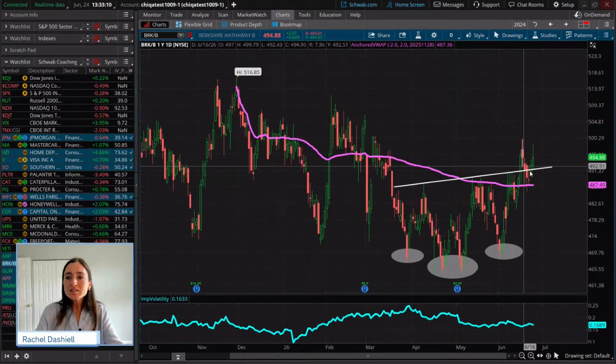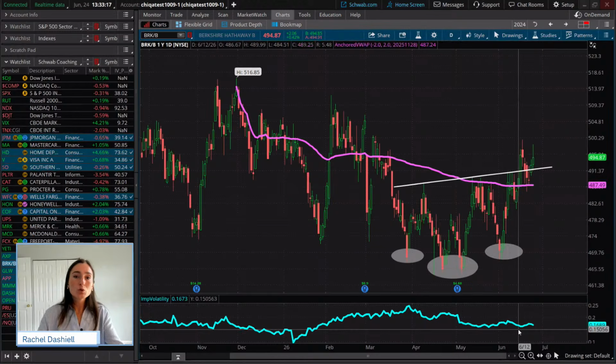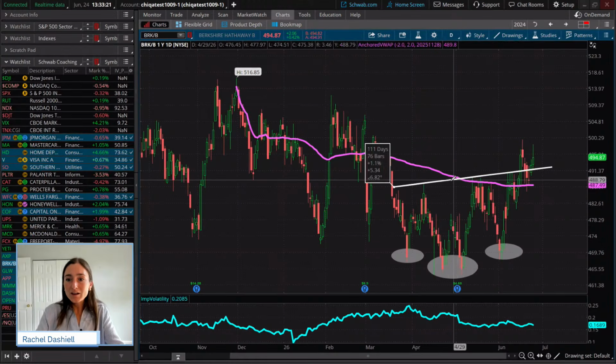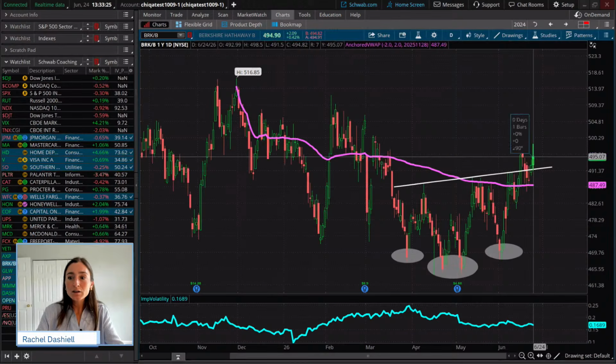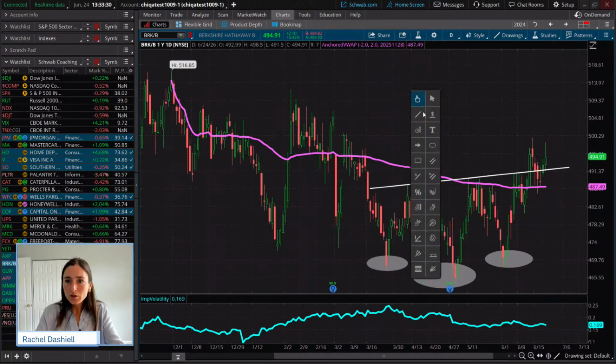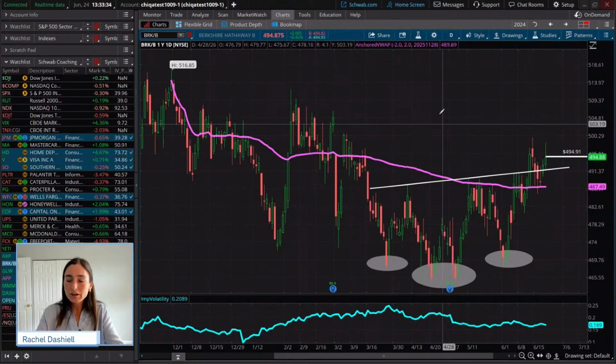So what we are seeing is indeed that breakout. The anchored VWAP stands below as a level to manage risk. If you are looking to possibly go long a stock trade in this, what we're looking for is an entry kind of right where we are right now. I'm going to make sure I have the right drawing tool here. So we have our entry right at 495.